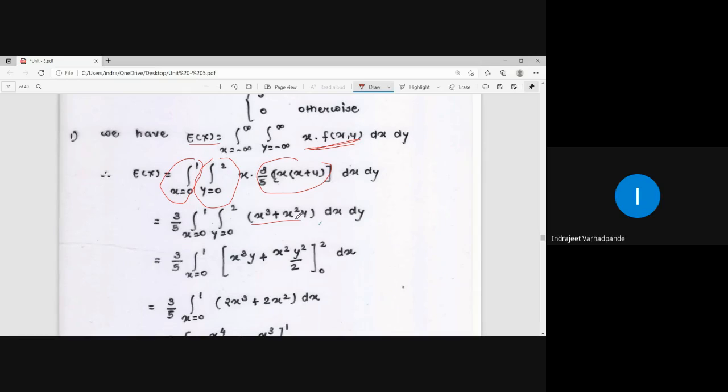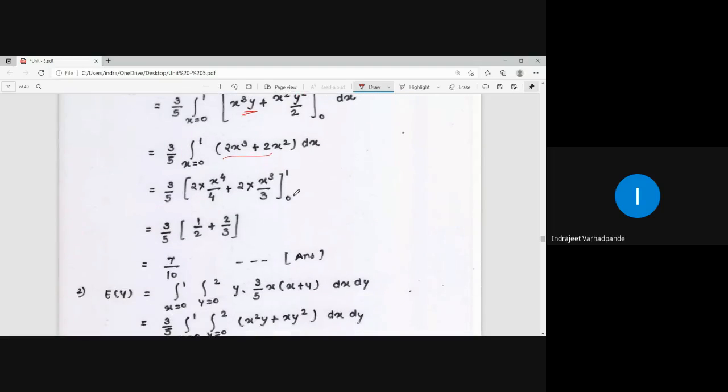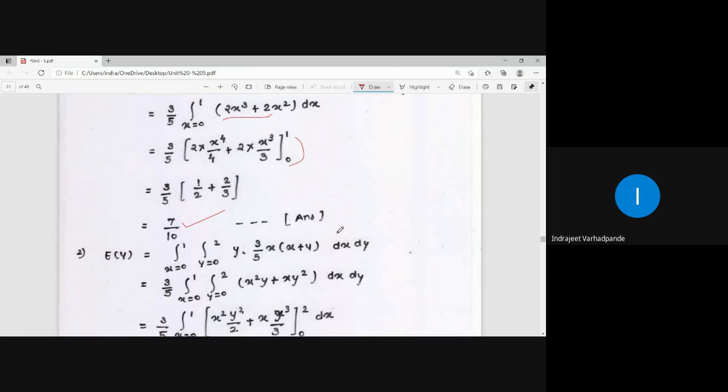First you integrate with respect to y. So x cube is constant, integration of dy is y. X square is constant, integration of y is y square by 2. Put in the limit 0 to 2. Some terms will come. The remaining term should be integrated with respect to x. Put the limit 0 to 1. You get the answer as 7 by 10.